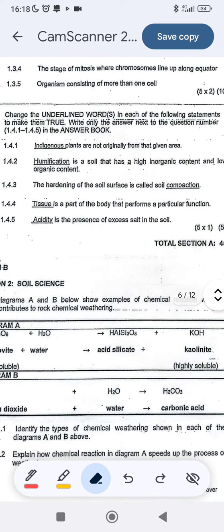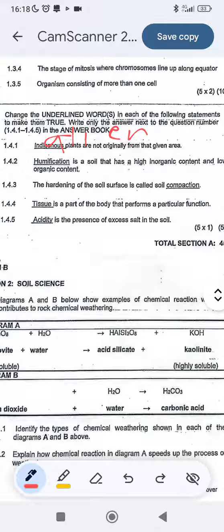All right, let's move to 1.4. They say change the underlined words. We have the indigenous plants are not originally from that area. Those are alien.